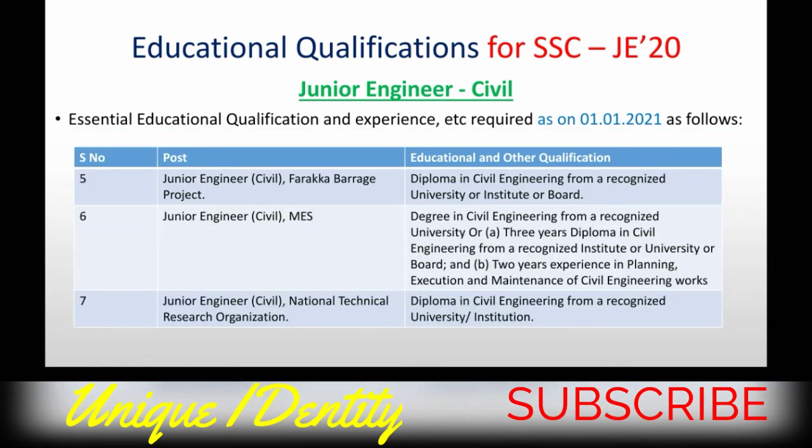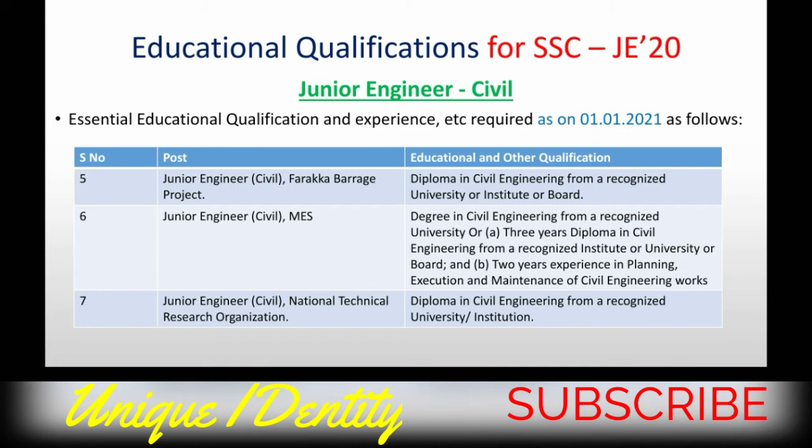Next is junior engineer civil Farakka Barrage project, that is diploma in civil engineering from a recognized university or institute or board, that is okay. Again, junior engineer MES, that means Military Engineering Service, same as in BRO, Border Roads Organization, that is degree in civil engineering from a recognized university or 3-year diploma plus 2-year experience in planning, execution and maintenance of civil engineering works.